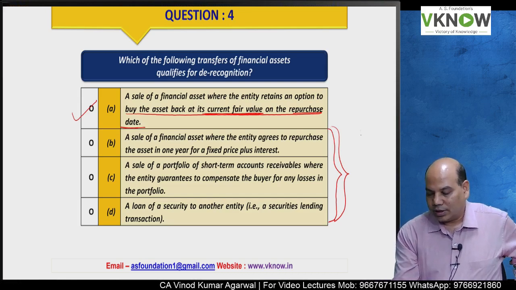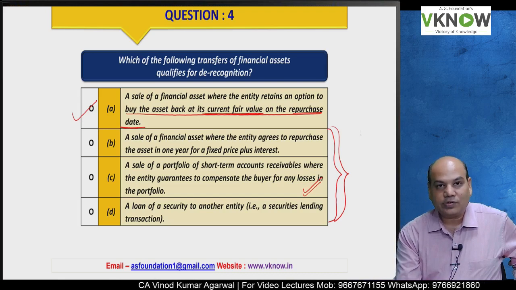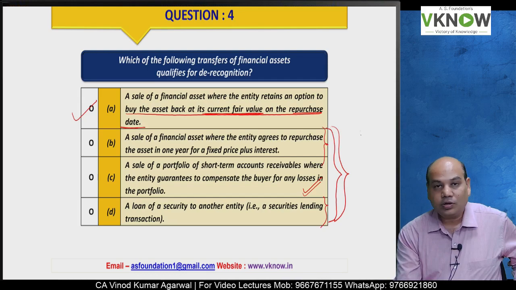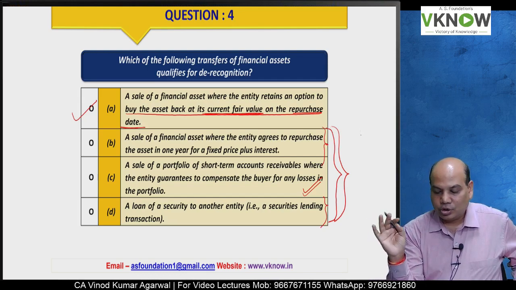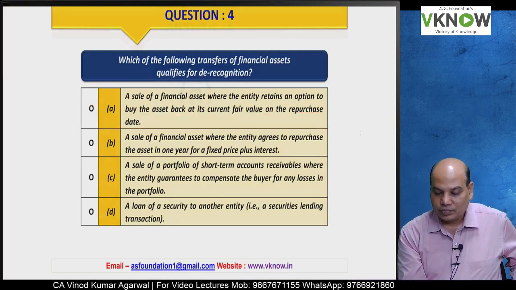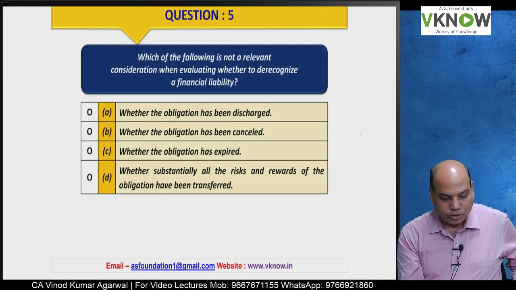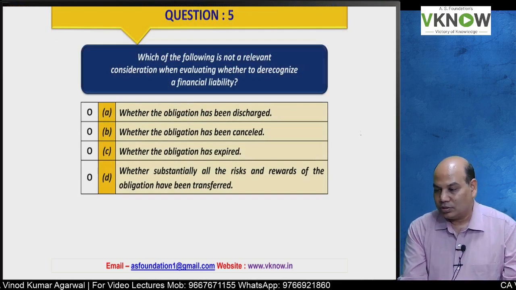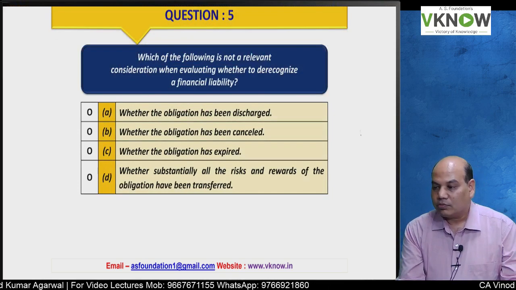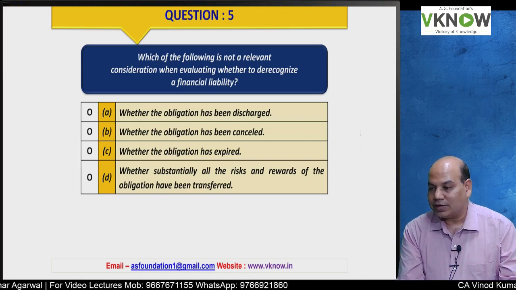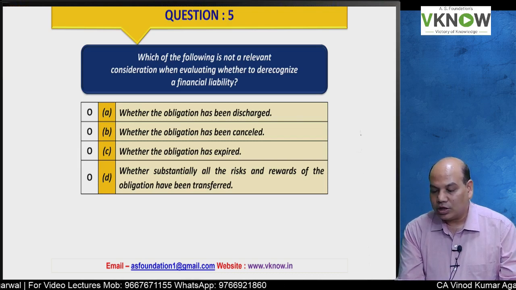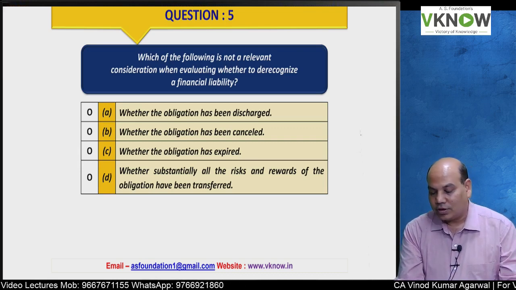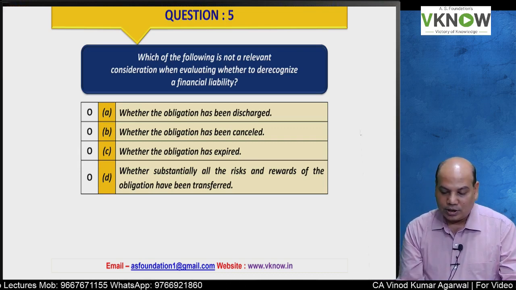These are special cases where you will not derecognize. You are either taking all the risk and reward on yourself only, or the instruments are designed just for a borrowing and lending arrangement, not for genuine sale. So answer A, tick mark. Question number 5. These are some very good questions I have found from reference books. Which of the following is not a relevant consideration when evaluating whether to derecognize a financial liability?